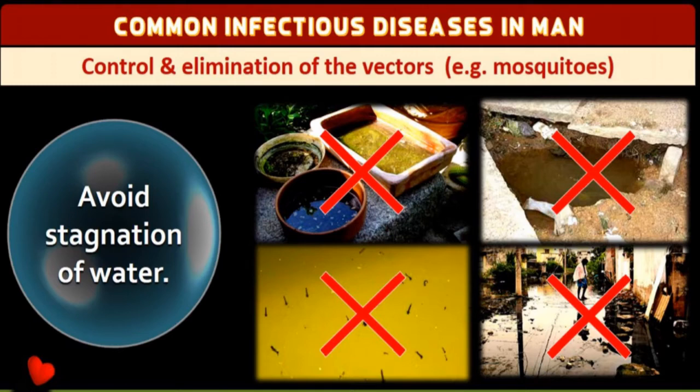Here in this picture, you can see after it rains, if the water is retained in the cups, in the trays or in the pots, if it is standing, or on the roadside, see in the gutter. If this standing water is cleared, then the breeding place of mosquito is eradicated. We shouldn't give a chance for the breeding of mosquito.